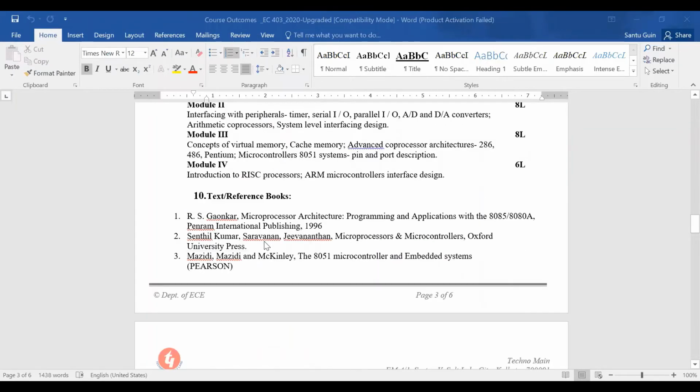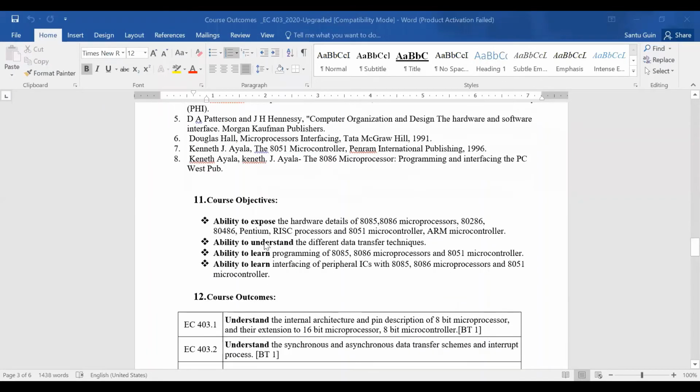Okay. So what is the course objective of microprocessor and microcontroller? The first objective is the ability to expose the hardware details of 8085, 8086, 80286, 486, Pentium, RISC processors, as well as the microcontroller 8051 and ARM microcontroller. Second objective is the ability to understand the different data transfer schemes. Basically these processors or microcontrollers are used to process data, and how can you process the data?